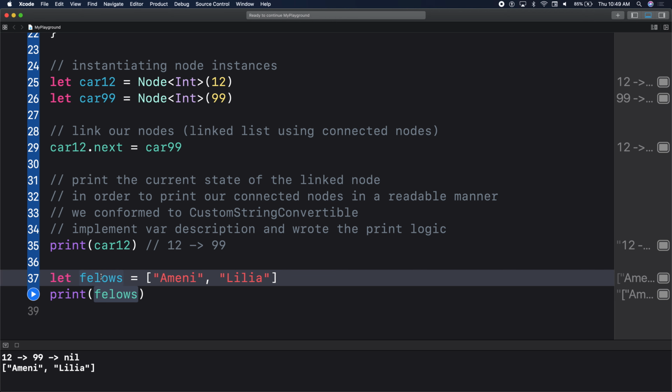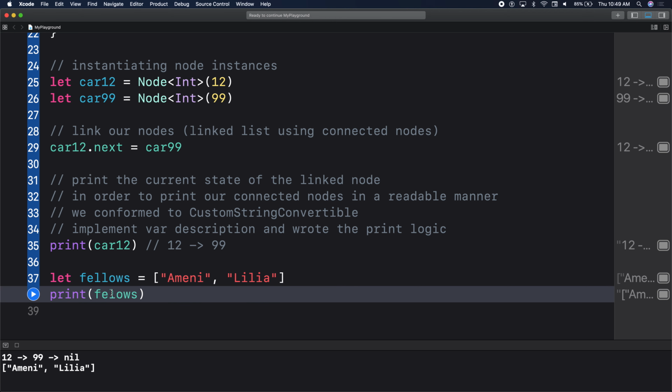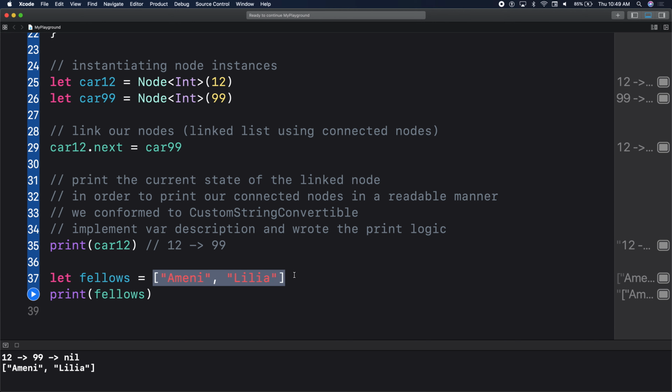I have fellows. Because it's an array of strings, it automatically comes with it. Arrays know how to print their contents. Okay, so even if it was random numbers, it would still print, right? Exactly. Well, obviously, I know that. No, that's fine. No question is too small. All right, cool. Any questions?